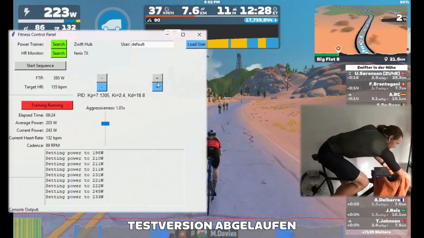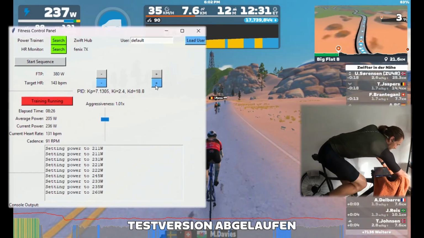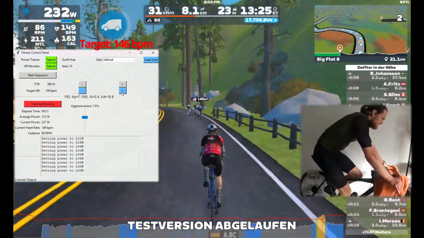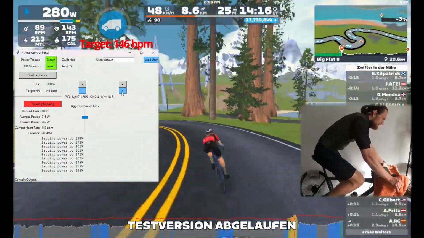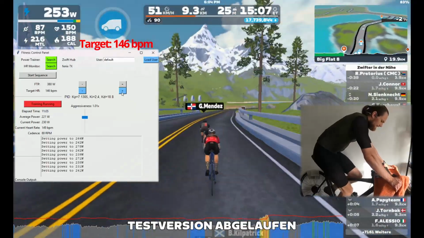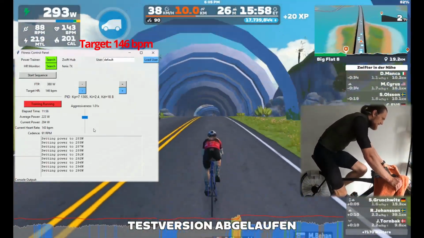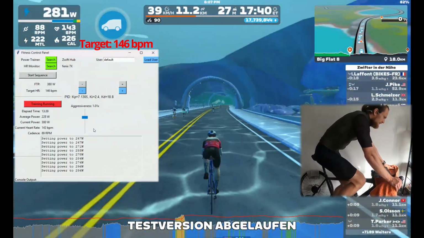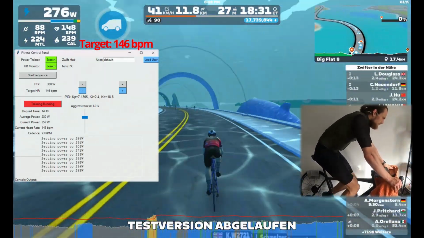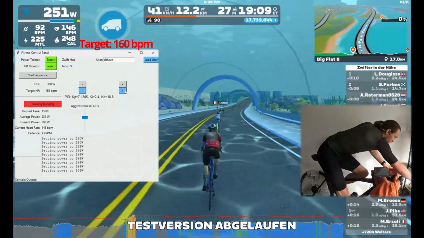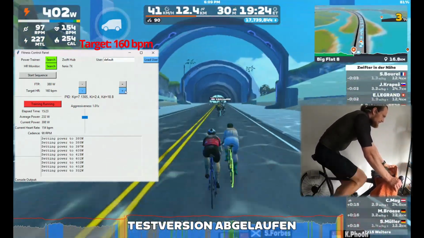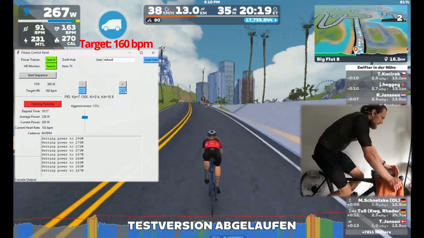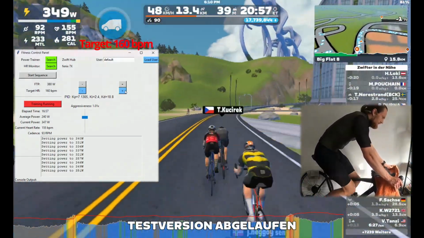The target heart rate can be changed at any time during the workout. As expected, when the target is increased, the power rises sharply to reach it as quickly as possible. Thanks to the controller settings, the heart rate may overshoot slightly, but it stabilizes again shortly after. After increasing the target heart rate to 116 BPM, the rise in power is again very noticeable. This time, however, power and heart rate don't reach a stable equilibrium. Instead, the power starts to oscillate around a fixed value, causing the heart rate to do the same.